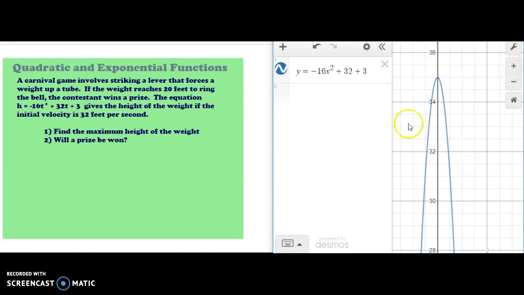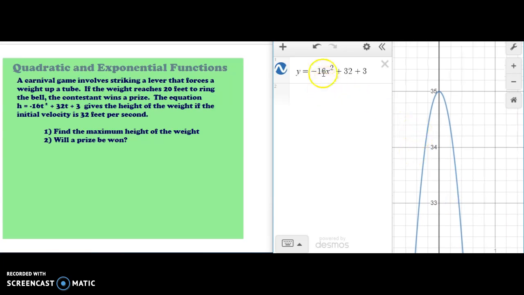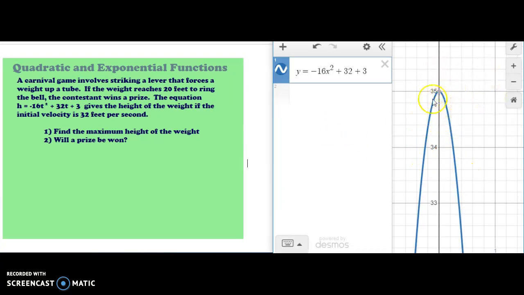so you're going to want to zoom in a little bit, and you can see right now, it looks like it's at 35, but I'm going to zoom in just to make sure. When we click on the equation, it actually puts the important parts that I'm looking for, the dots, on here for me. So let's take a look at the questions.